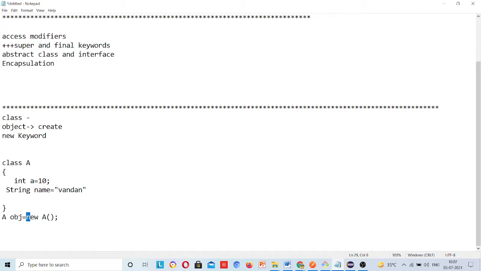This new will create some object, and inside that object the memory, this a variable will be there, this name variable will be there. Then it will consume the memory. So class does not consume any memory until we create an object for it. This is one of the questions that you may be asked sometimes. This is a very basic question.